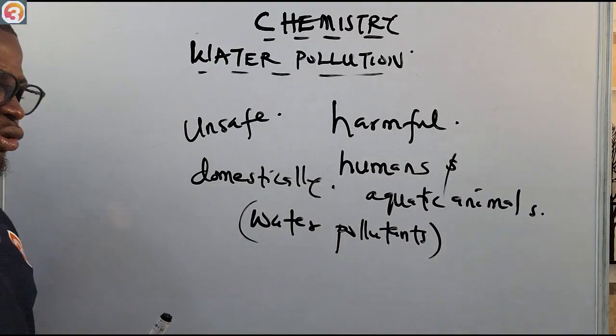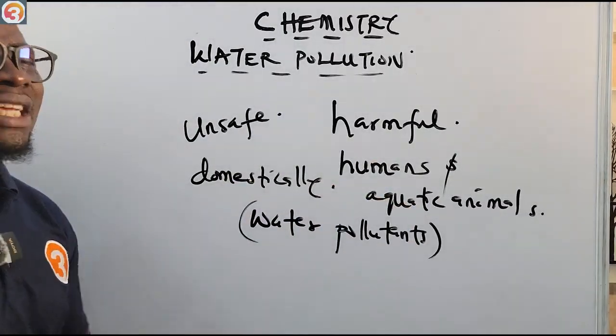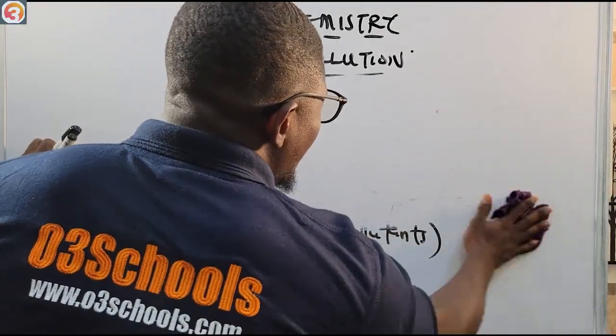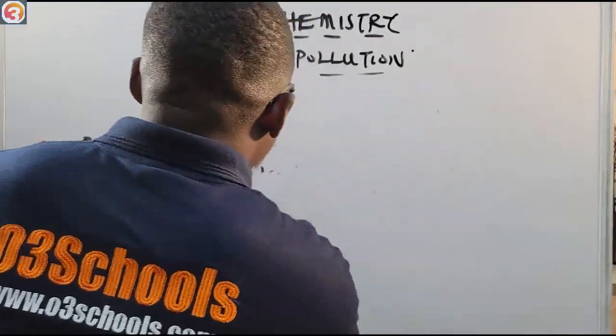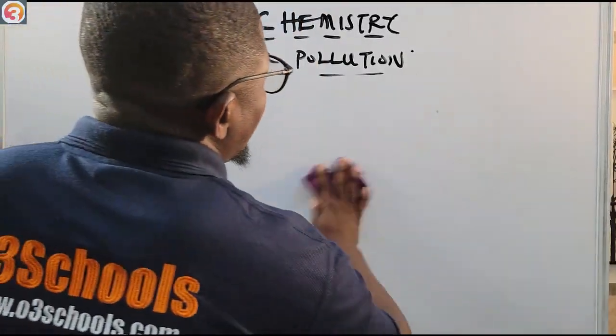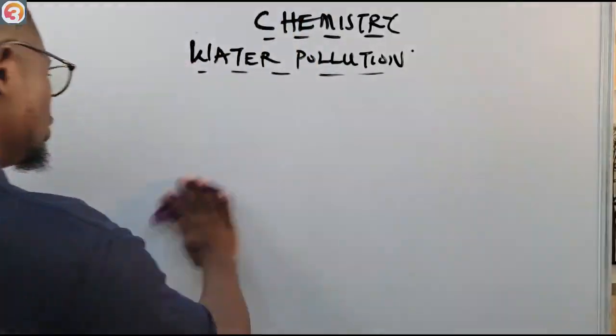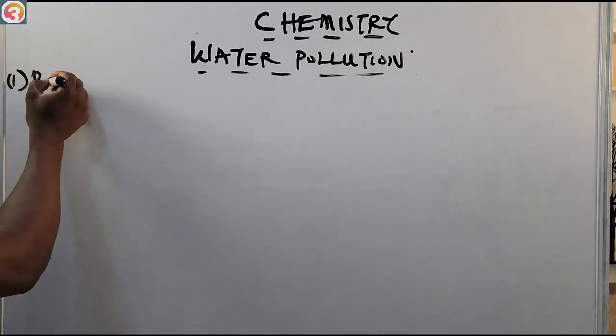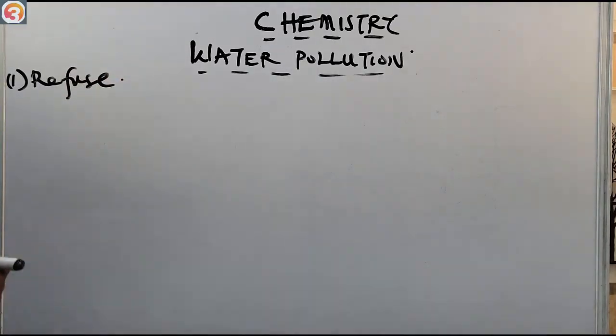So now what I'm going to do is look at some pollutants, and then tell you how they render water unsafe for both humans and aquatic animals. Number one is refuse. Refuse wastes.